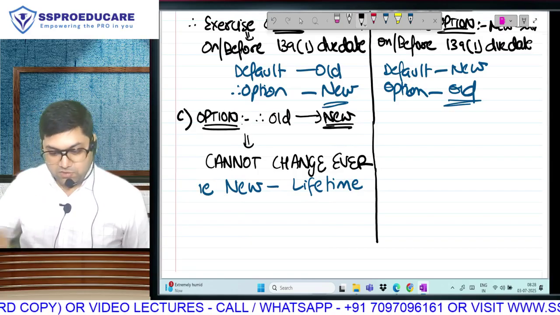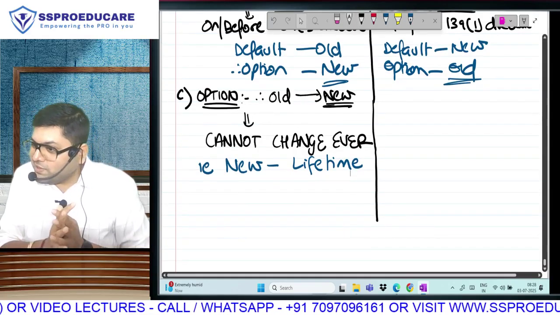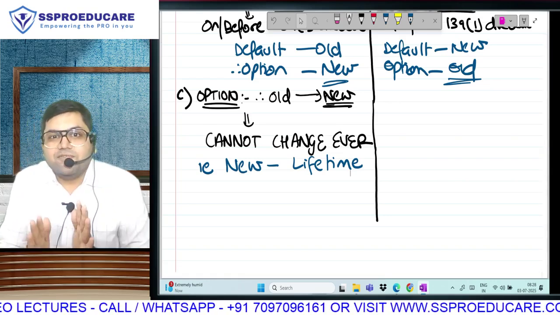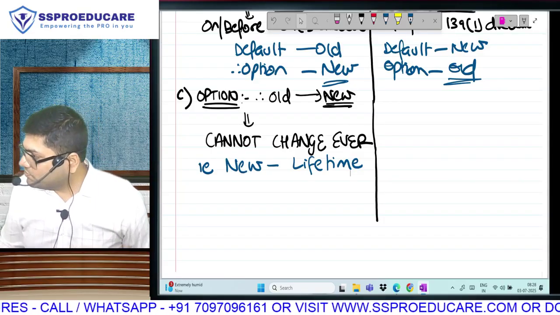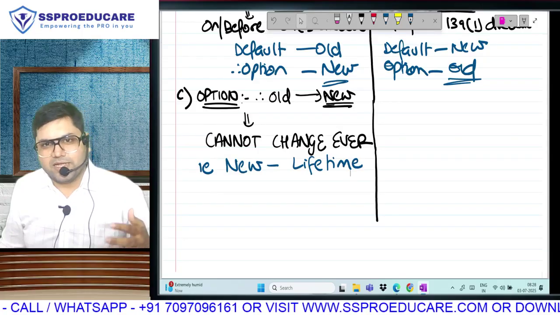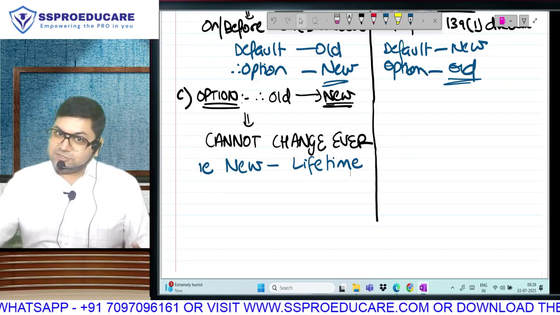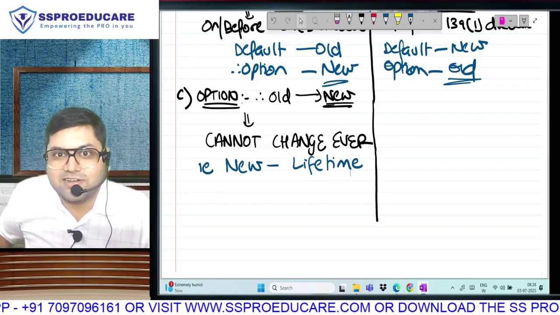But when they used to run parallel attempts, did you have choice? So by default, you were in which course? You are already registered. Old. After one exam, you want to go to new, no problem. After 2 exams, you want to go to new, no problem. 3 exams, 4 exams, jitna bhi parallel exams they are running. But remember one thing, once you shift your course from old course to new course, you will not be getting the old course ever again in life.